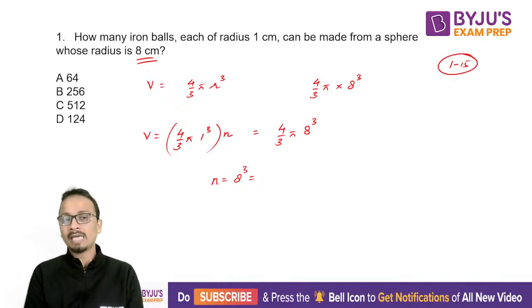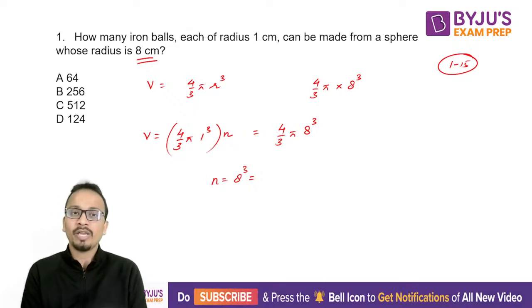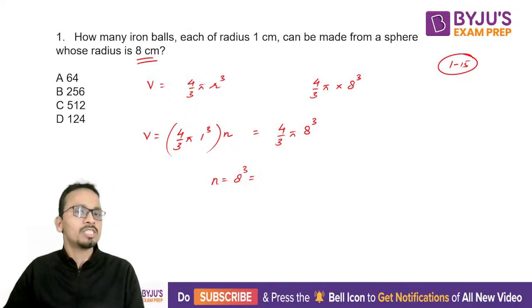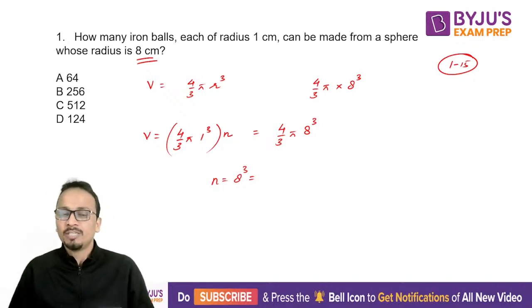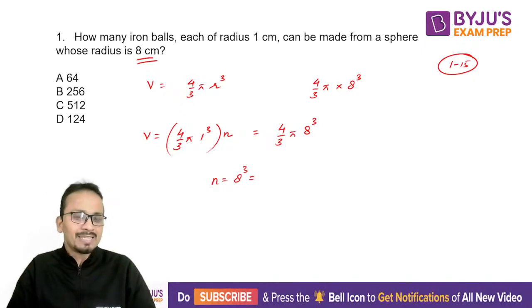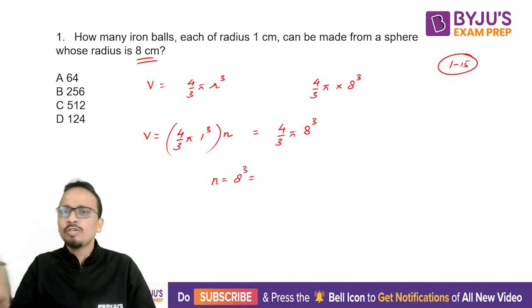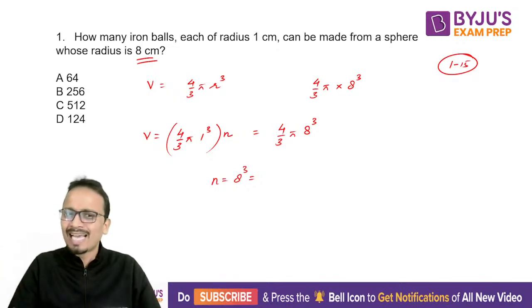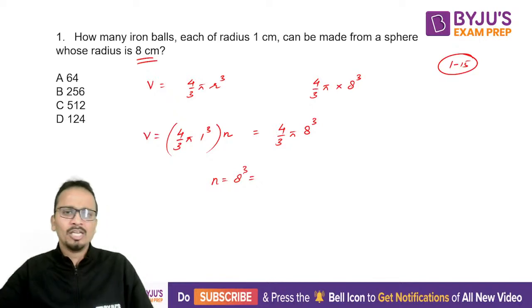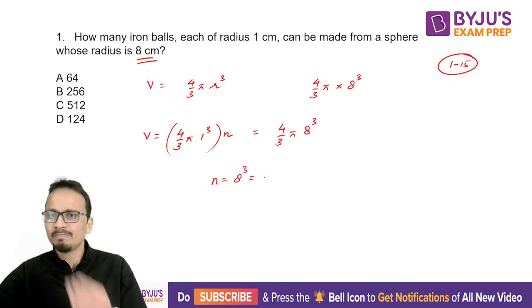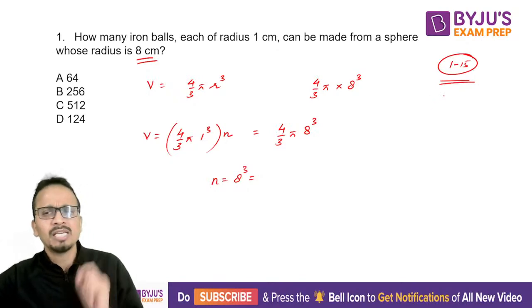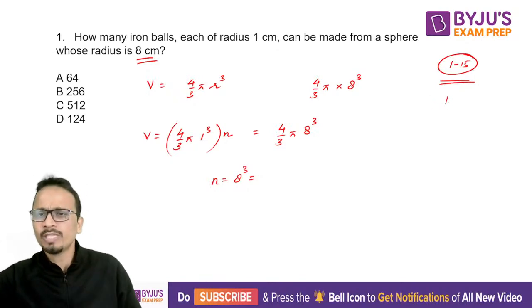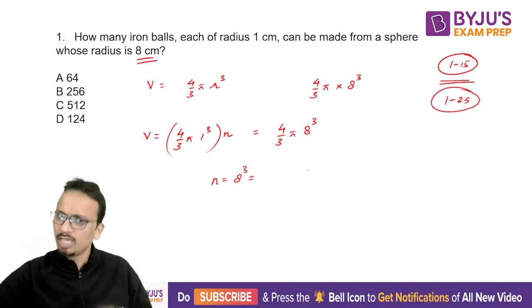Now most of you keep asking me that sir, what is the way of scoring more in quant section, or what is the way of scoring more in the entire examination? Now friends, these are very basic things, basic hygiene factors. So if you can save time in these calculations, why not do that? So अगर 8 cube याद नहीं है, so it's better to remember cubes of first 15 natural numbers, and they will be helpful. Also with this, remember the squares of first 25 natural numbers. It will again help you.